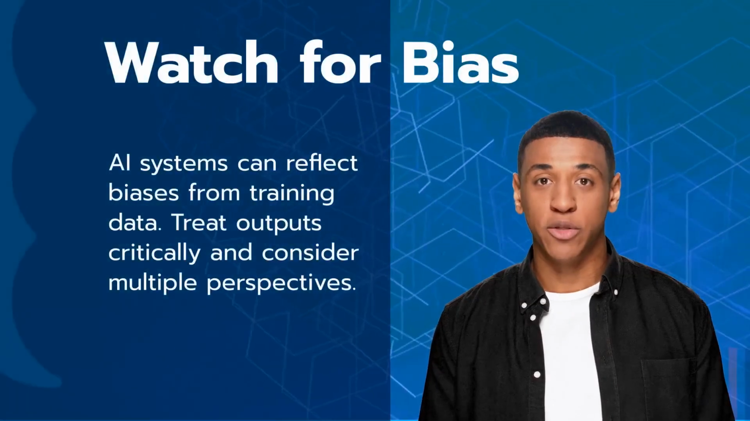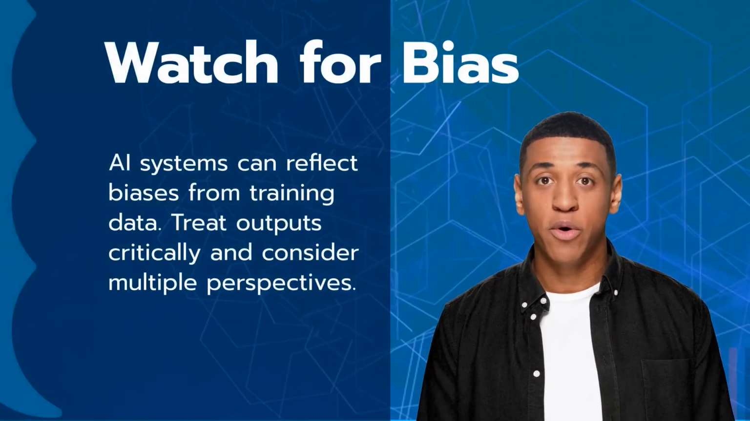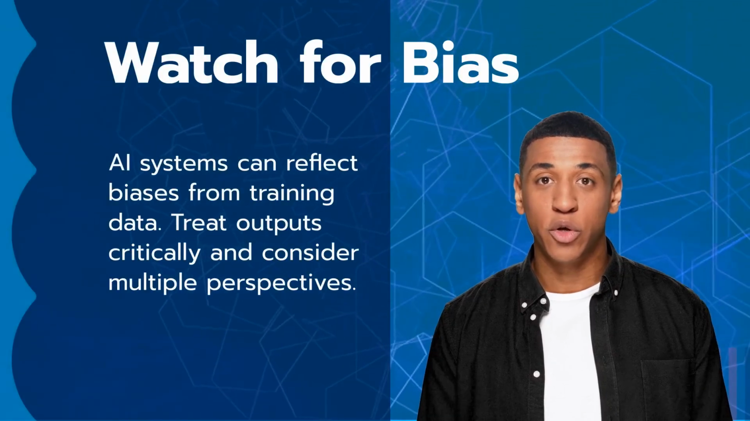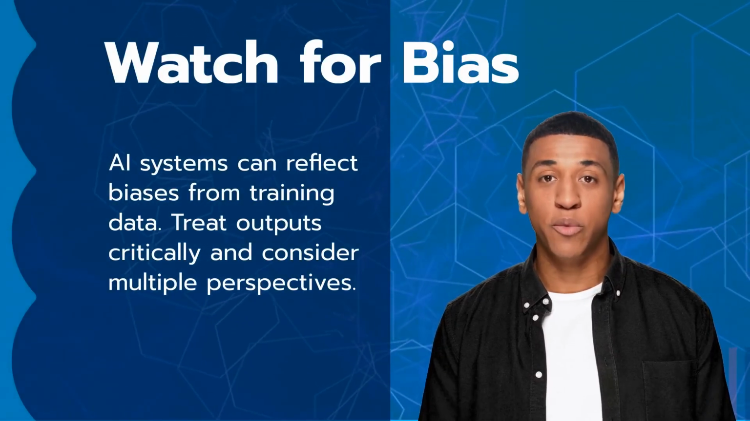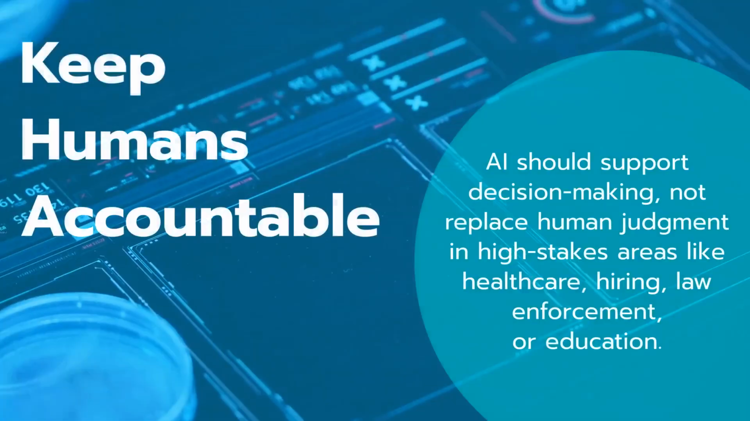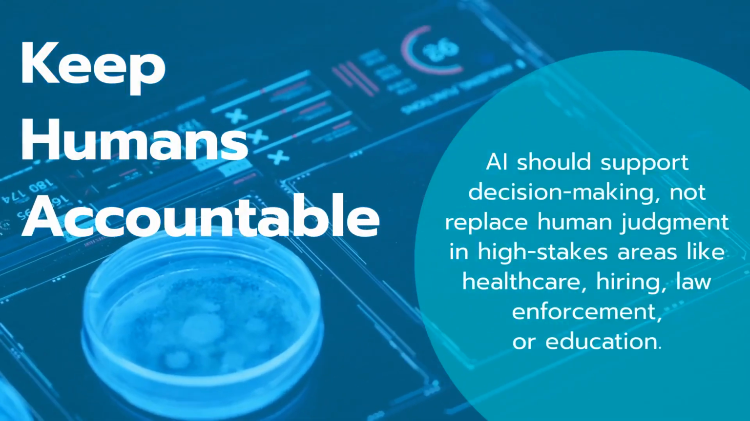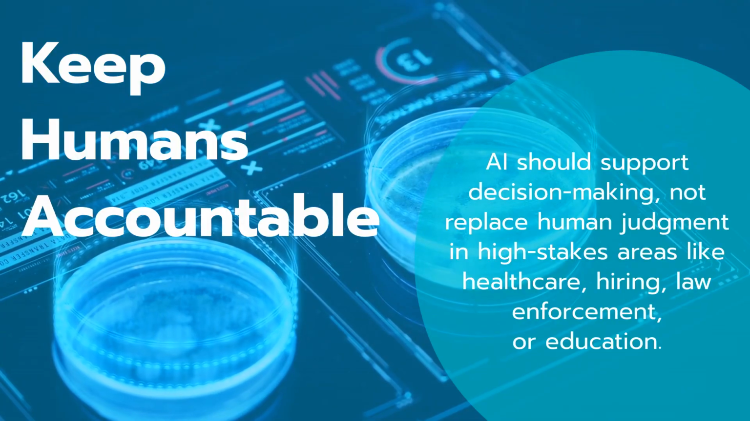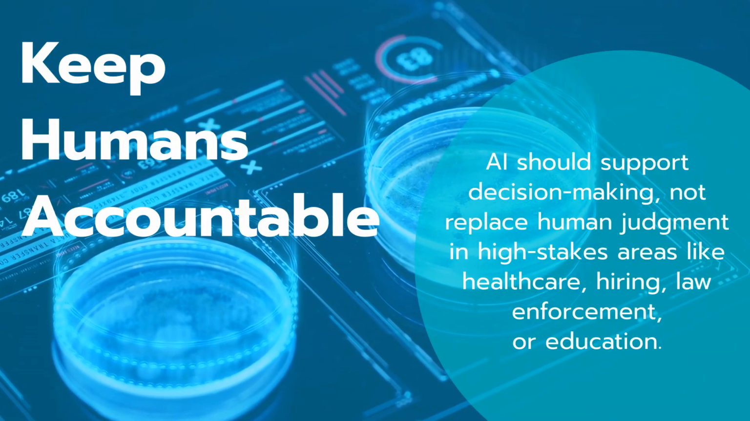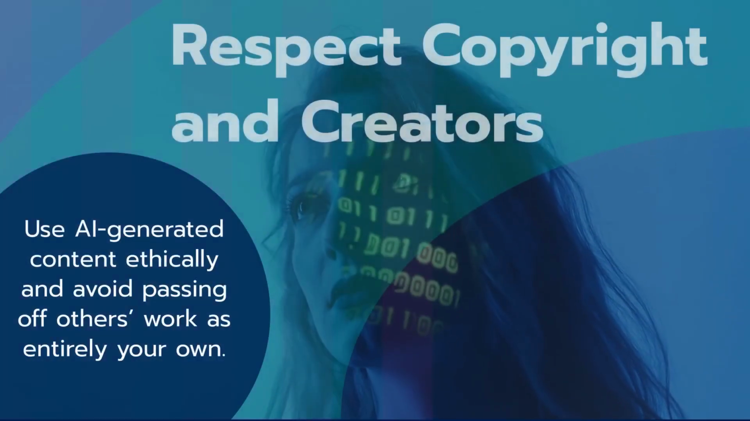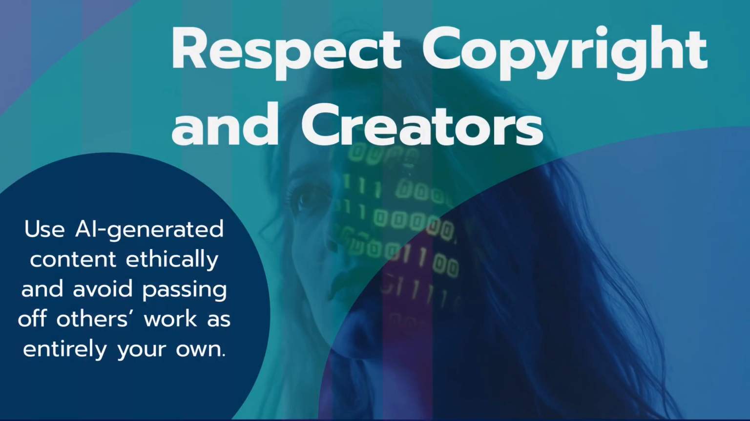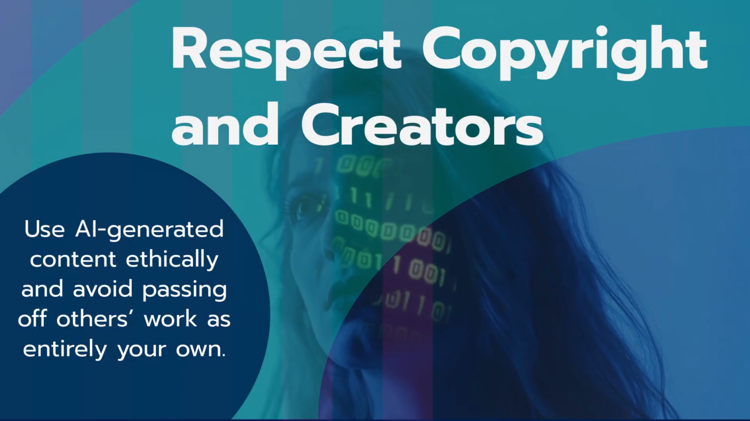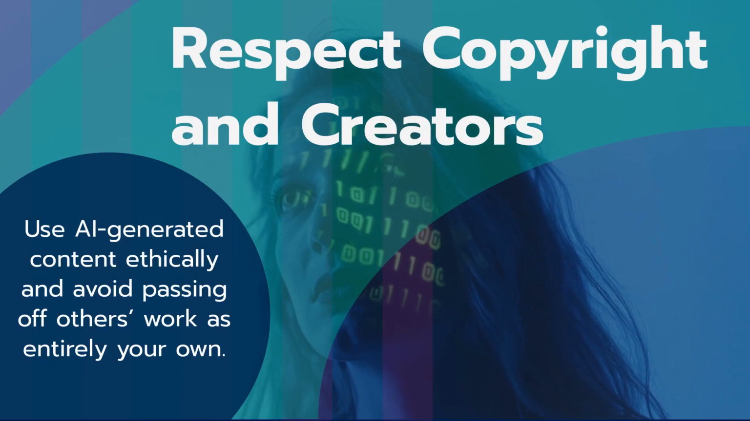Fifth, watch for bias. AI systems can reflect biases from training data. Treat outputs critically and consider multiple perspectives. Sixth, keep humans accountable. AI should support decision-making, not replace human judgment in high-stakes areas like healthcare, hiring, law enforcement, or education. Seventh, respect copyright and creators. Use AI-generated content ethically and avoid passing off others' work as entirely your own.